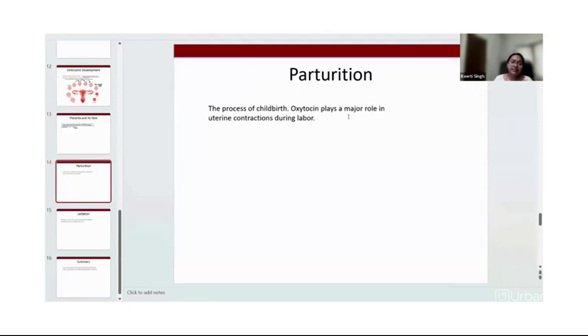And ultimately, this whole process will lead to the formation of a child, leading to childbirth. The child needs to come out from the female body after a period of 9 months. So this process of childbirth is known as parturition.